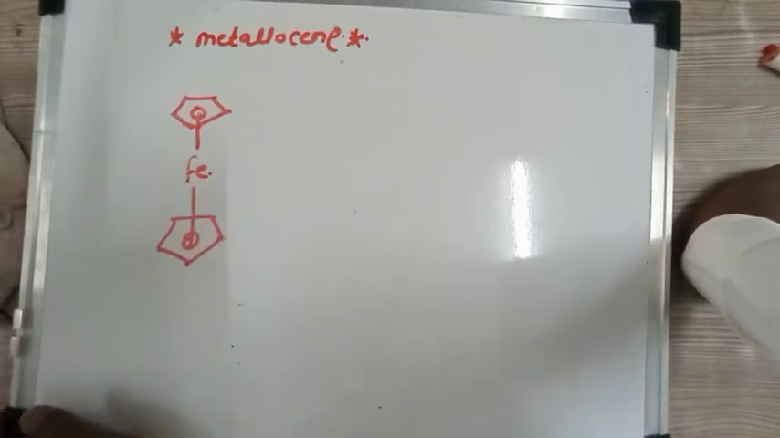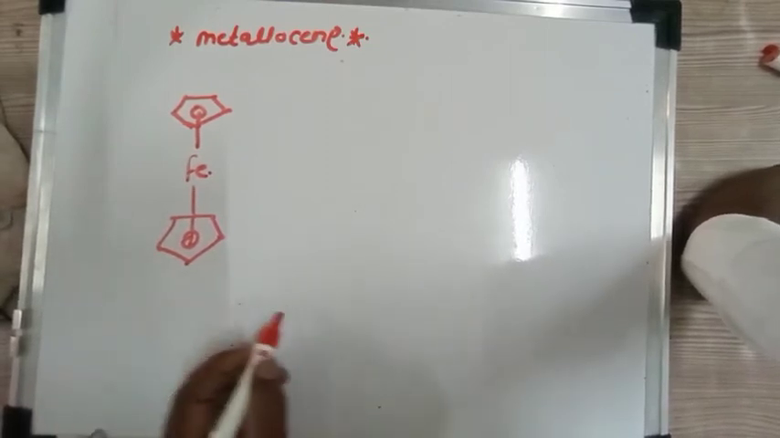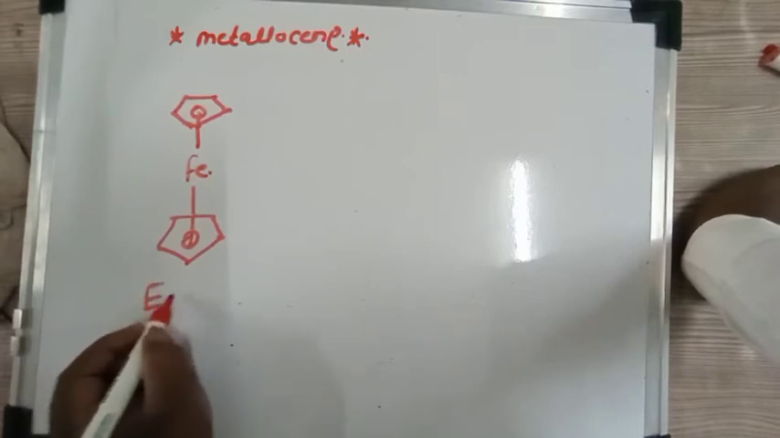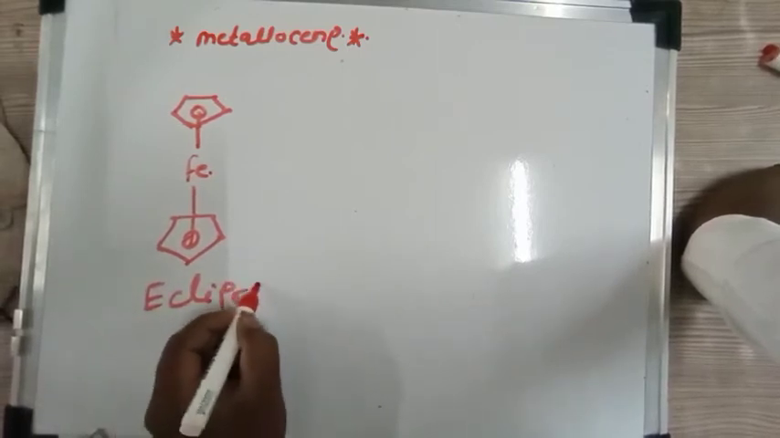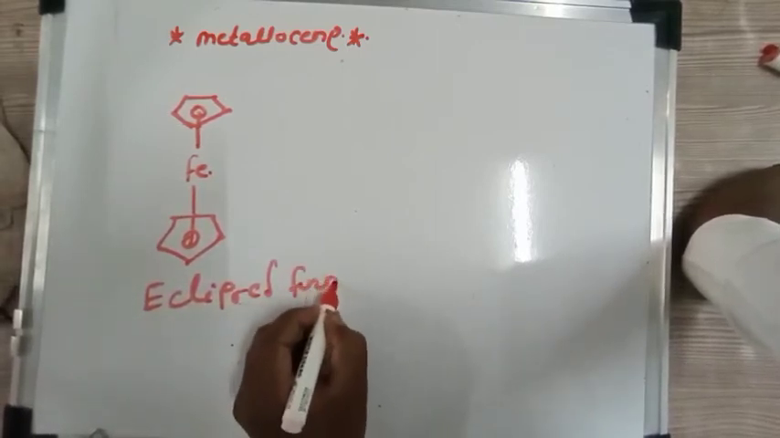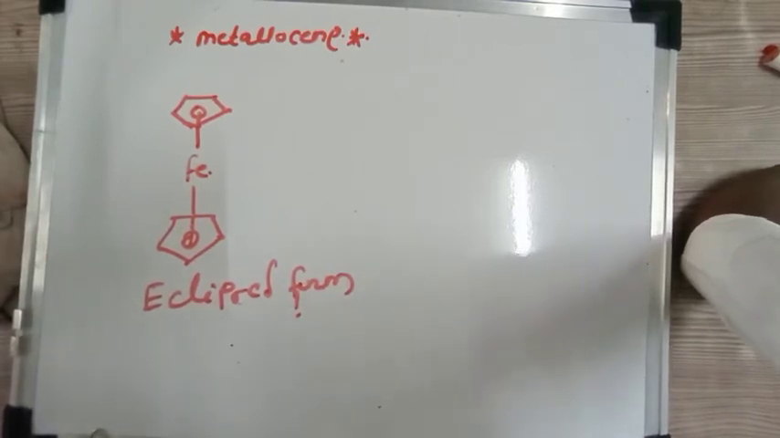Fe is attached to this cyclopentadiene. If you consider both these cyclopentadiene rings are superimposable on each other, then this ferrocene is in eclipsed form. Both cyclopentadiene rings are in the same plane, therefore it is considered an eclipsed form.